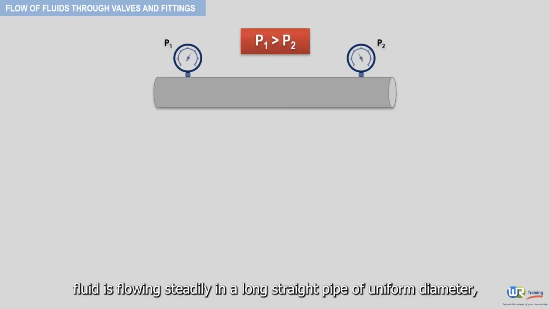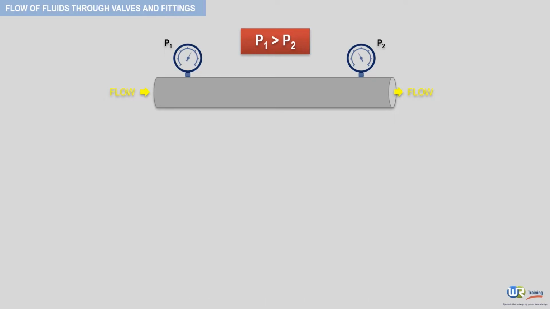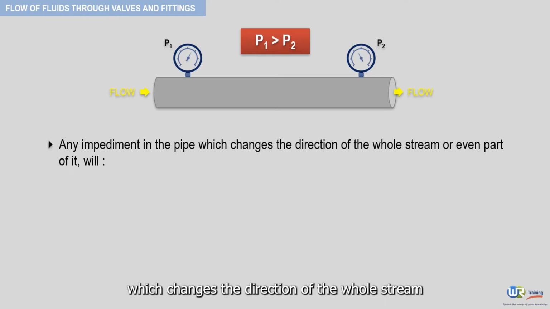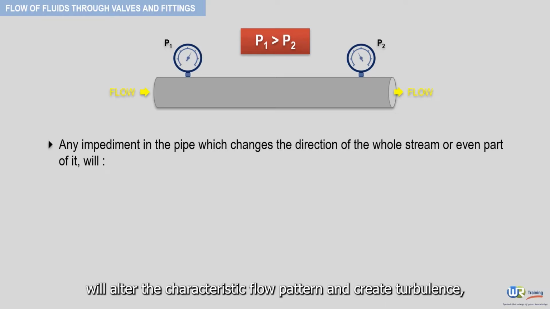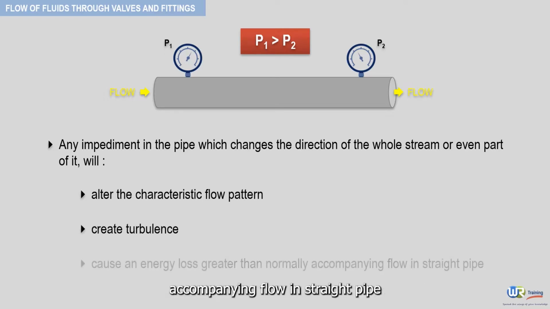When a fluid is flowing steadily in a long straight pipe of uniform diameter, the flow pattern, as indicated by the velocity distribution across the pipe diameter, will assume a certain characteristic form. Any impediment in the pipe, which changes the direction of the whole stream, or even part of it, will alter the characteristic flow pattern and create turbulence, causing an energy loss greater than that normally accompanying flow in straight pipe.